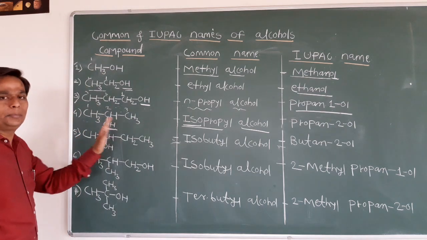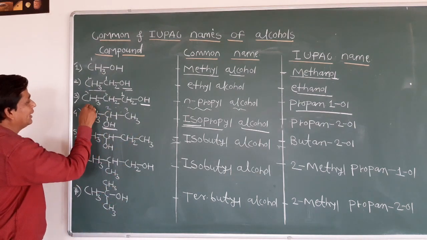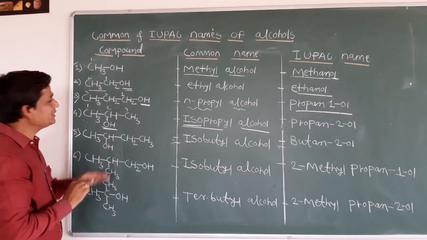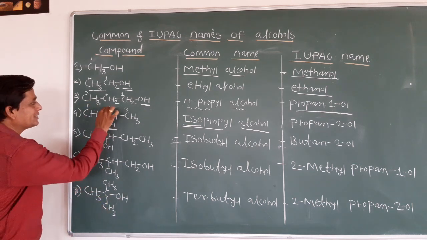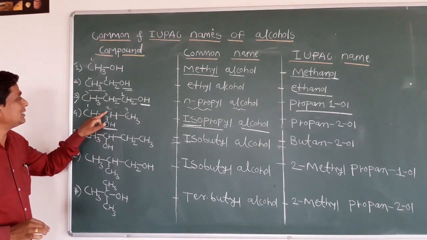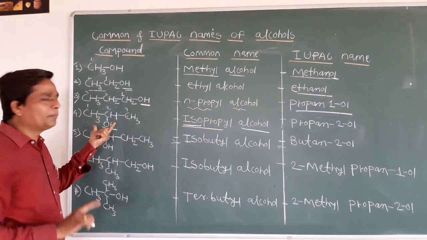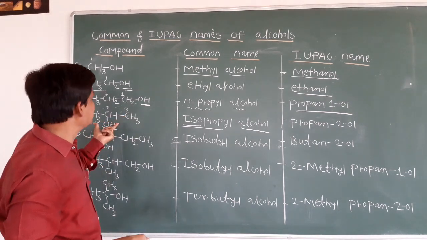And when you give the IUPAC name, you can start numbering from here or here. You can give it from both sides, because the same numbering will be 1, 2, 3. 3 carbon is there, but the hydroxy group is attached on the second carbon. Just here 1, 2, 3. So this OH is attached on the second carbon. 3 carbons means it is a propane. From that propane you remove the E and attach the suffix OL.